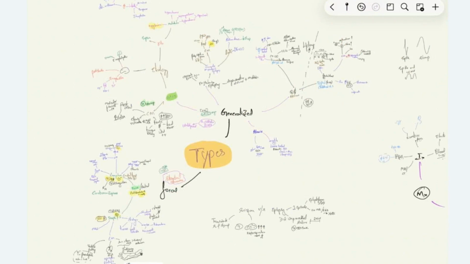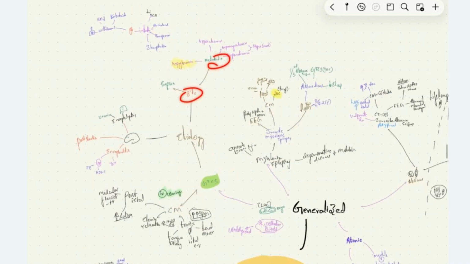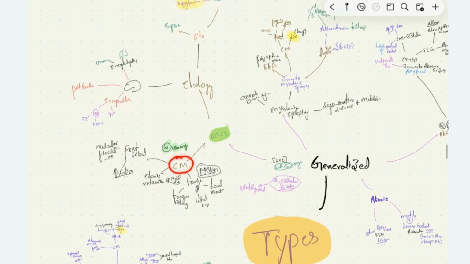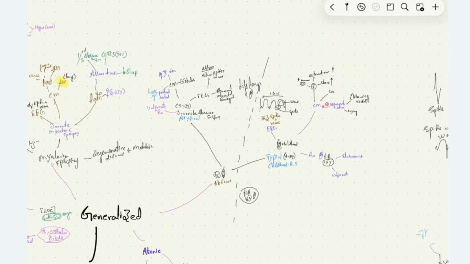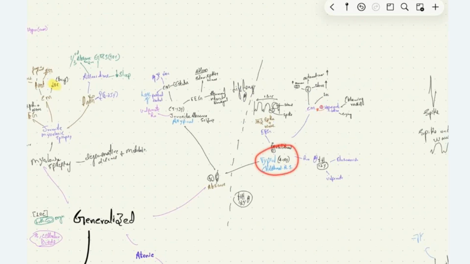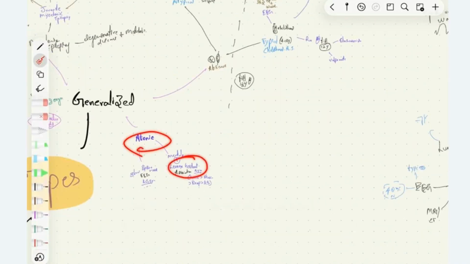The generalized seizures we have are GTCS, myoclonic epilepsy, absent seizures, and atonic. GTCS is caused secondary to metabolic abnormalities or sepsis, encephalitis, post-stroke, or encephalopathy, uremic or hepatic encephalopathy. Clinical manifestation: first we have tonic contraction of muscles followed by clonic movements, and then post-ictal, where we see muscular flaccidity and increased salivation. Myoclonic epilepsy can be due to anoxic brain injury, juvenile myoclonic epilepsy, degenerative diseases of the brain. In absent seizure, we have typical childhood seizure and atypical one. Atypical, we give drug therapy till 12 years of age. Atonic one, we have Lennox-Gastaut syndrome, one of the associations causing atonic seizure, where on EEG we see a slow spike and wave pattern.